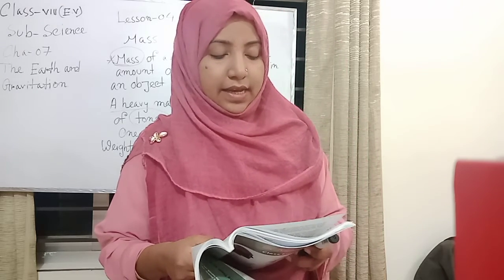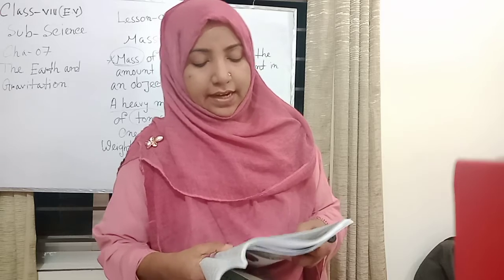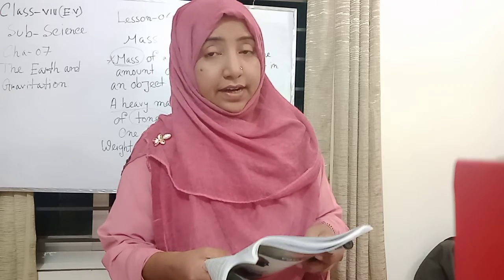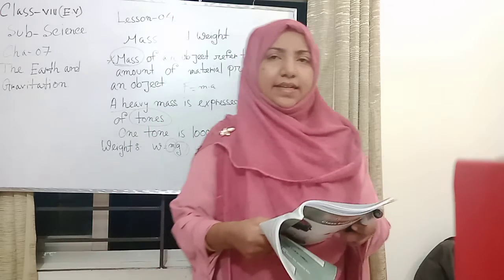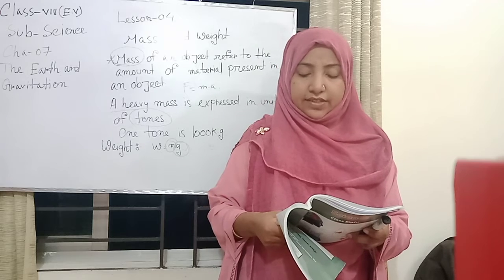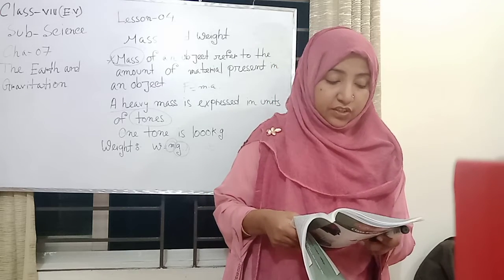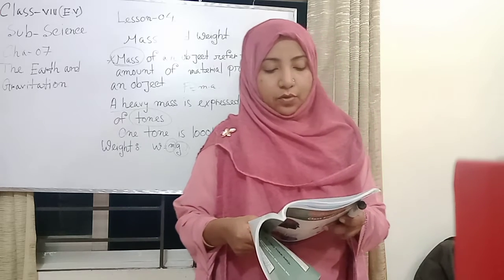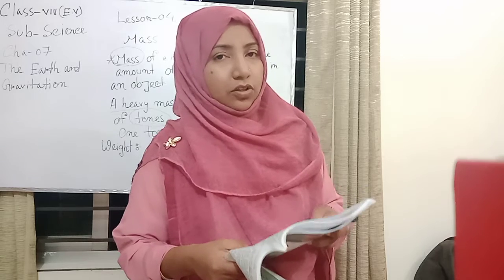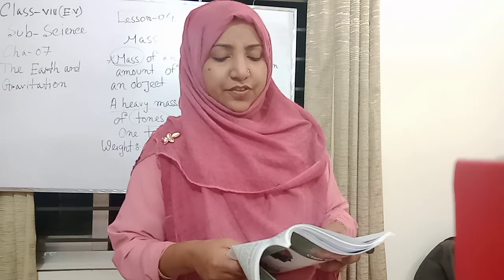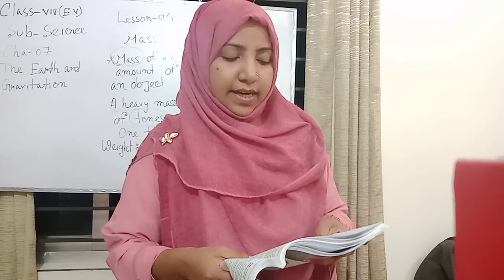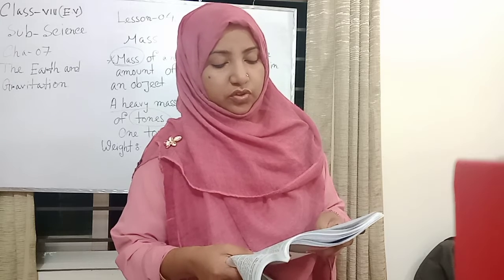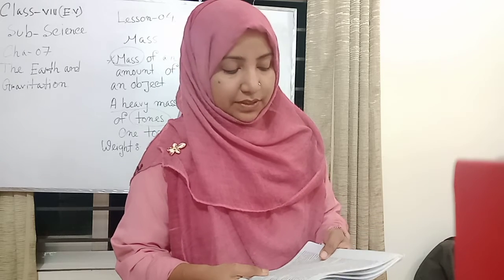For example, an object may have weight at one place, and may not have any weight at another place. At the center of the earth, the value of the acceleration due to gravity is 0, and therefore the weight of an object there must also be 0. At a distant space where there is no gravitational force, the weight of an object must be 0.